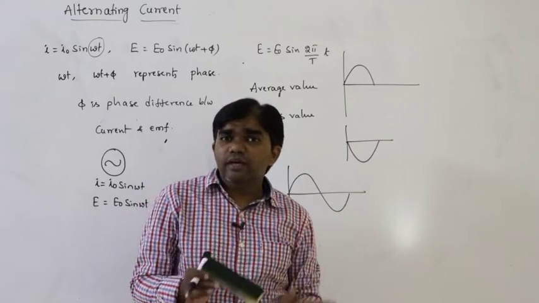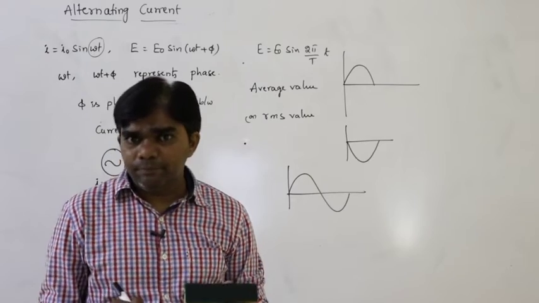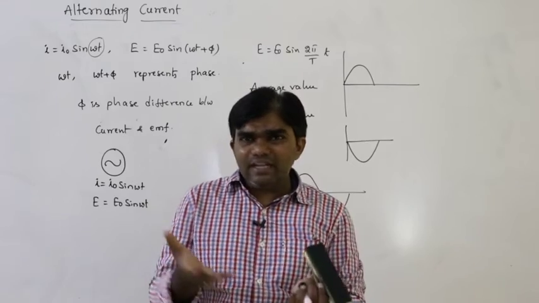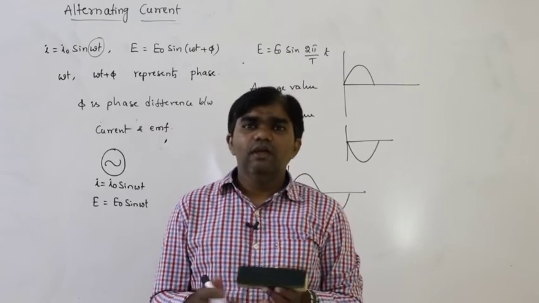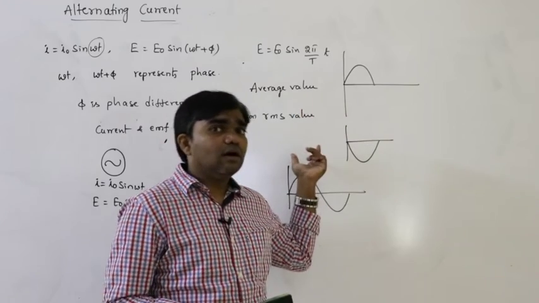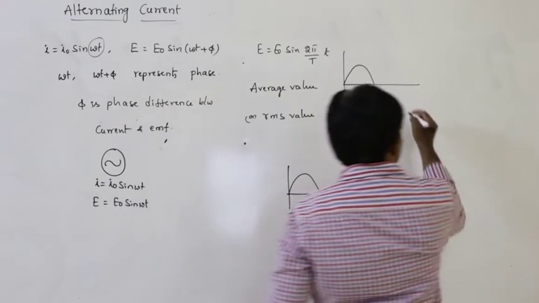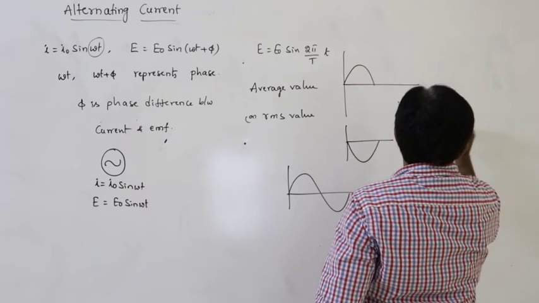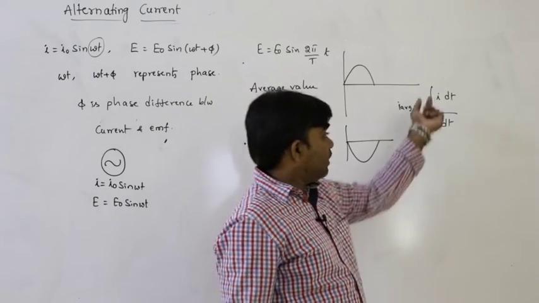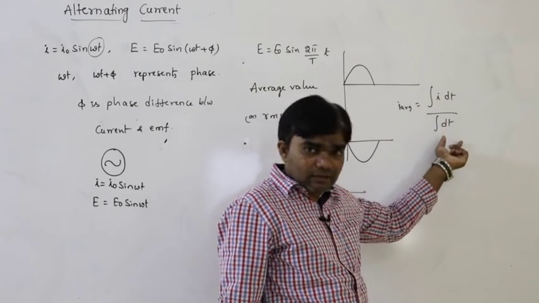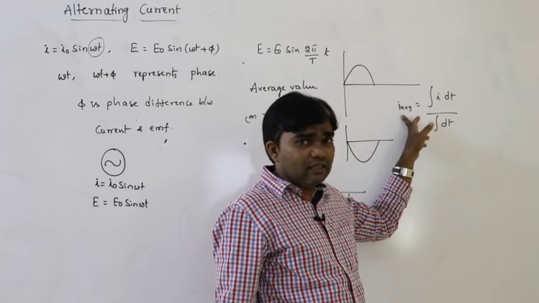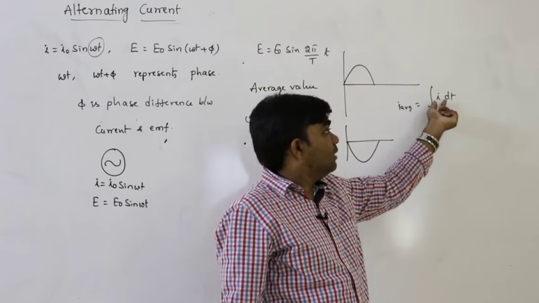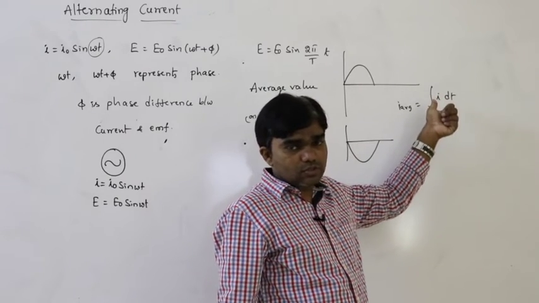These values of EMF and current vary continuously with respect to time. That's why it is not possible to measure the current directly. So that's why we measure the average value or RMS value. The average value of current can be written as the integral of I dt divided by the integral of dt, that is, the value of current during the time interval divided by the time interval. The unit of time gets cancelled, and what remains is the unit of current.